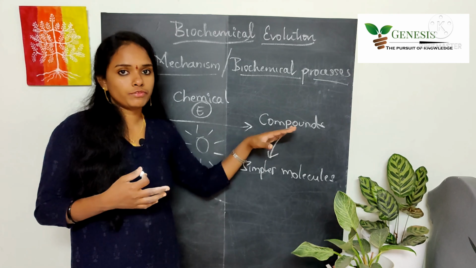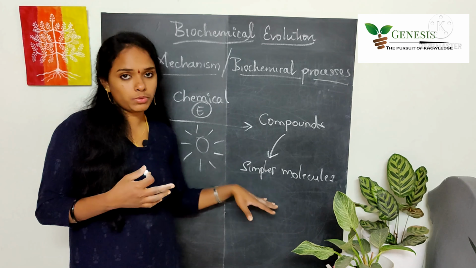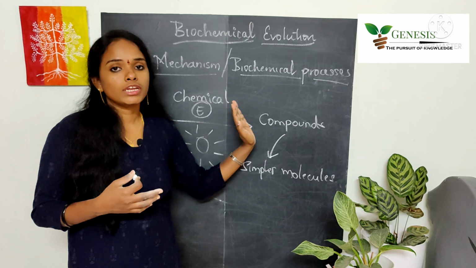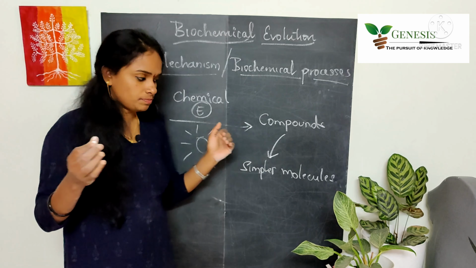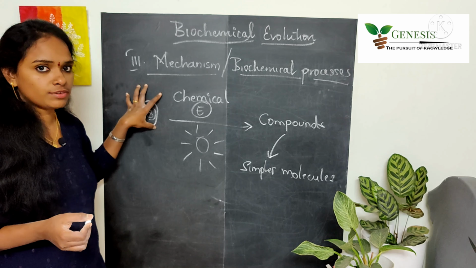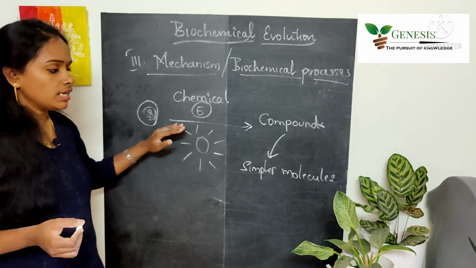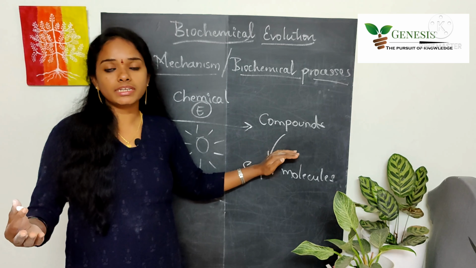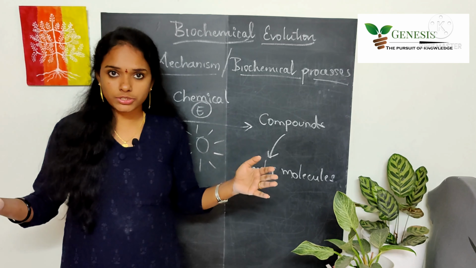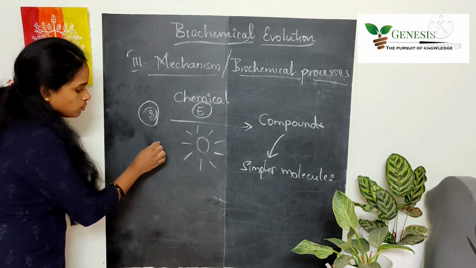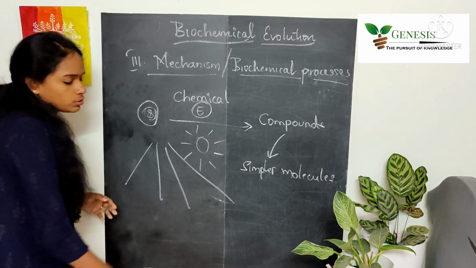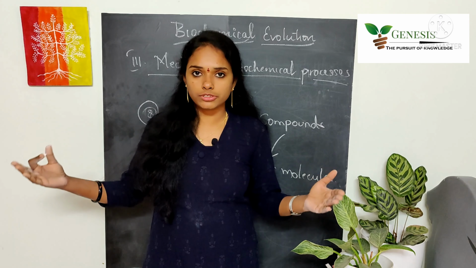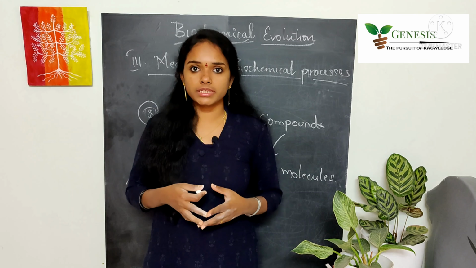So by adopting different pathways, the unicellular organisms might have evolved into different groups. A single life cell has started forming, and depending on the adoption of different pathways, it might have evolved into different kinds of unicellular organisms. So 1 way, 2, 3, 4. So depending on the variations among them, it might have started forming into different kinds of unicellular organisms.